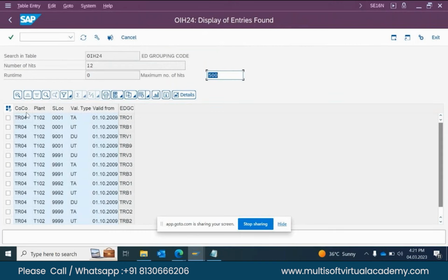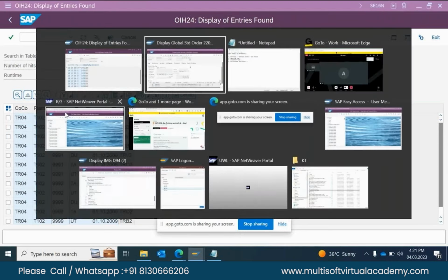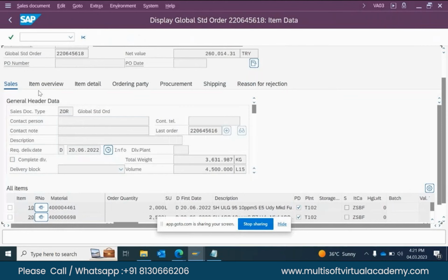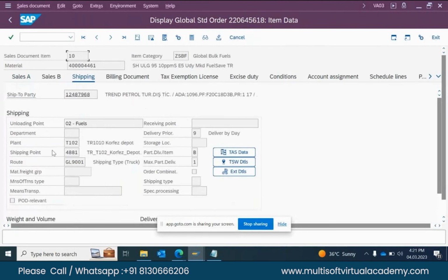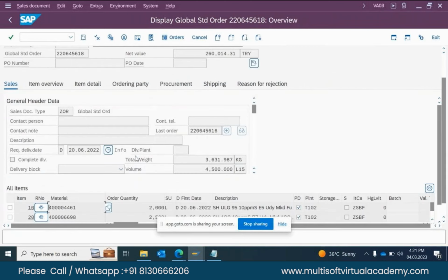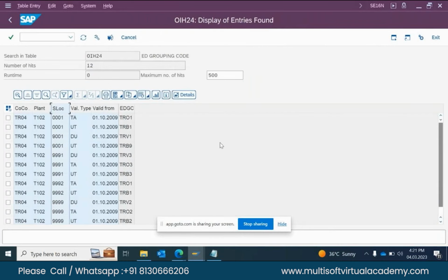So here is how we need to find out. There is the plant, and the valuation type and storage location. Here, what is the storage location we have? Sir, earlier, to find the table we used OIGS and star star, and this is OIH24. What is the difference between these two transaction codes? OIGS is the shipment header, the TD shipment. For all TD shipments we can check OIGS. No, OIGS is the shipment header. We are not talking about shipment. We are talking about excise duty group.